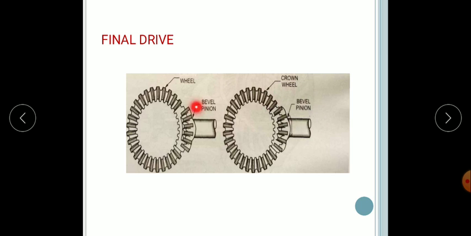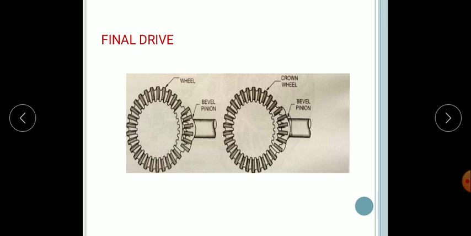It meshes with the crown wheel of the differential unit, because the pinion has fewer teeth and the crown wheel has more teeth, and it turns the drive at 90 degrees.